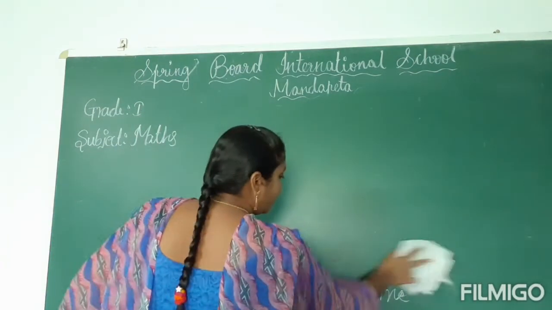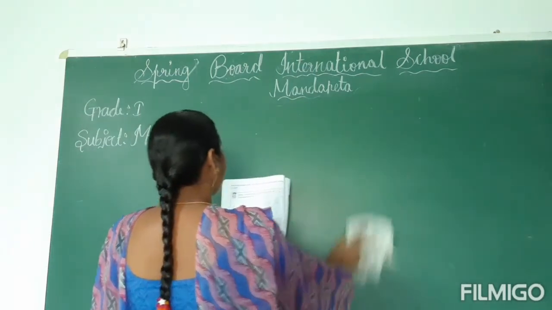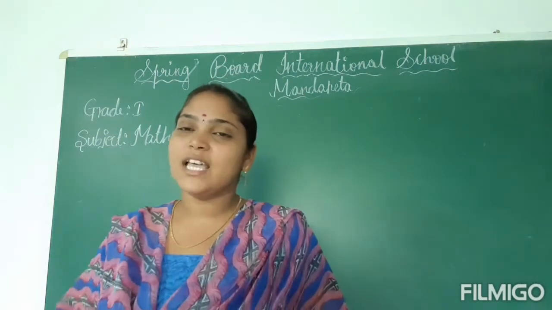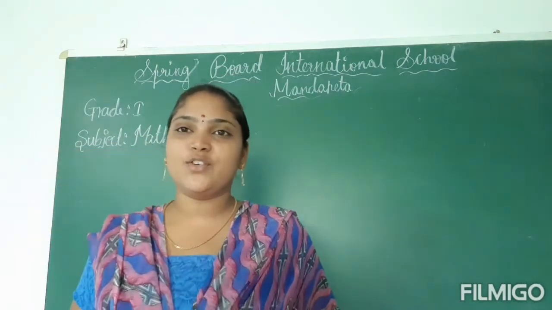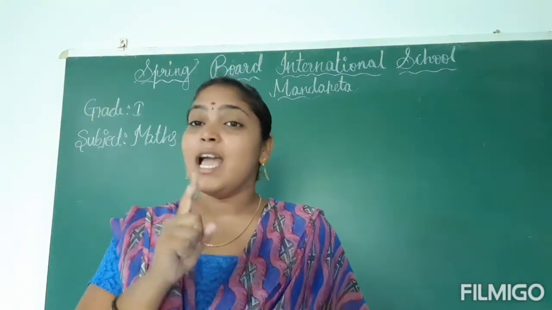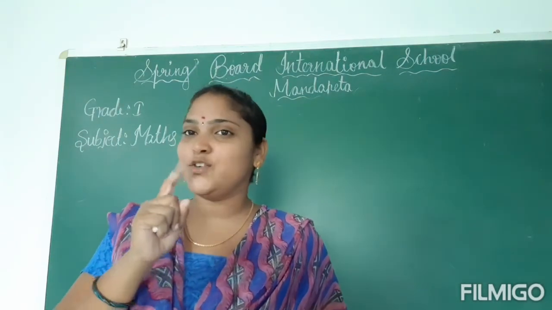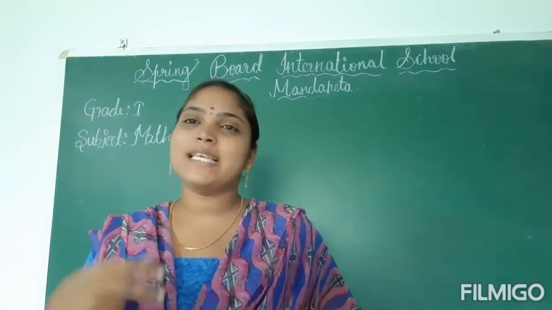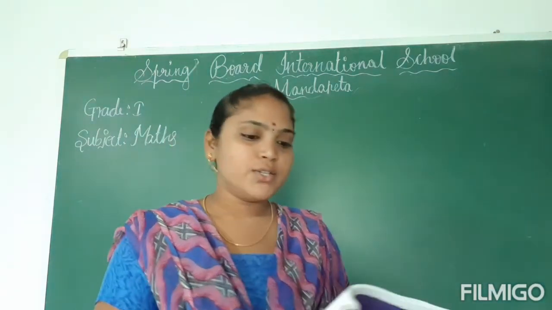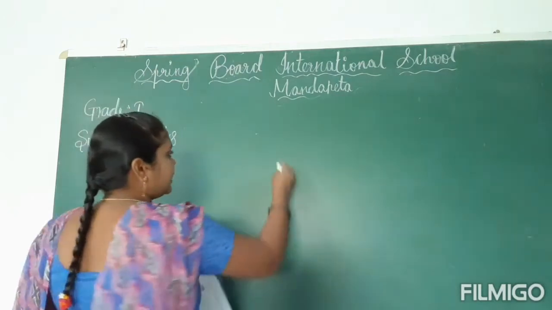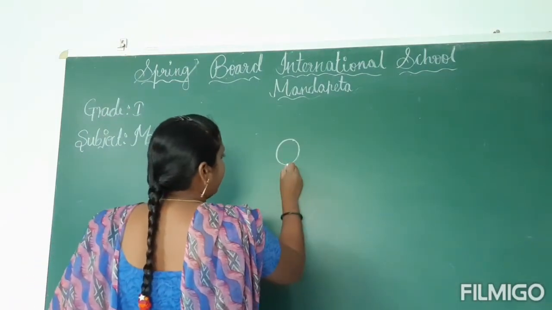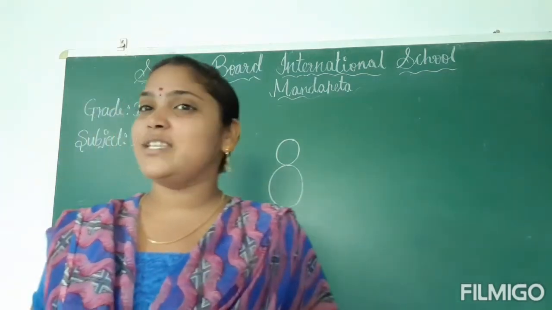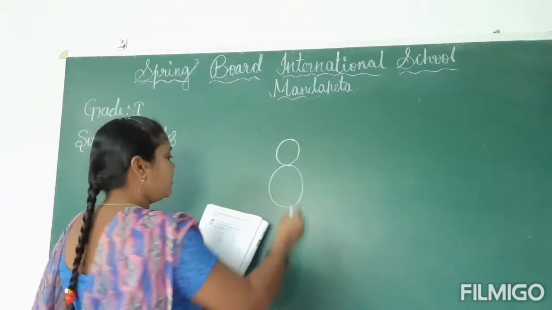Okay, here you have to create any animal using numbers 1 to 9. So first of all, now I will draw one animal using a number, and you have to take other numbers and draw the animals. Okay, so first of all, I will take number 8. So now here I will draw one snowman. Okay children.